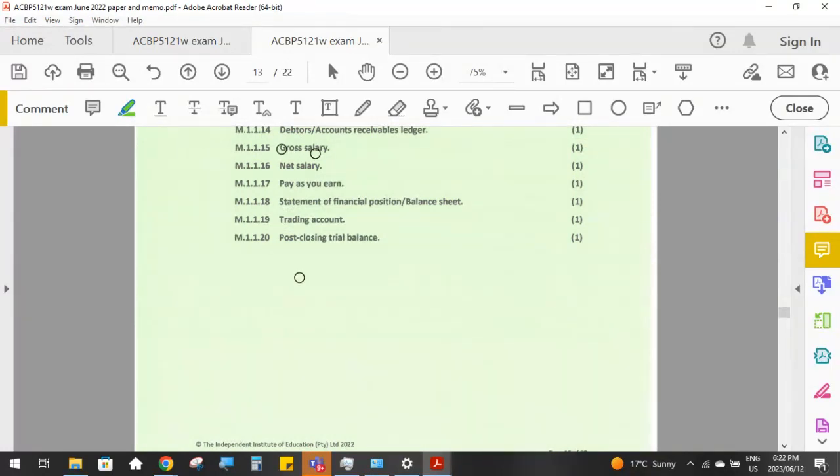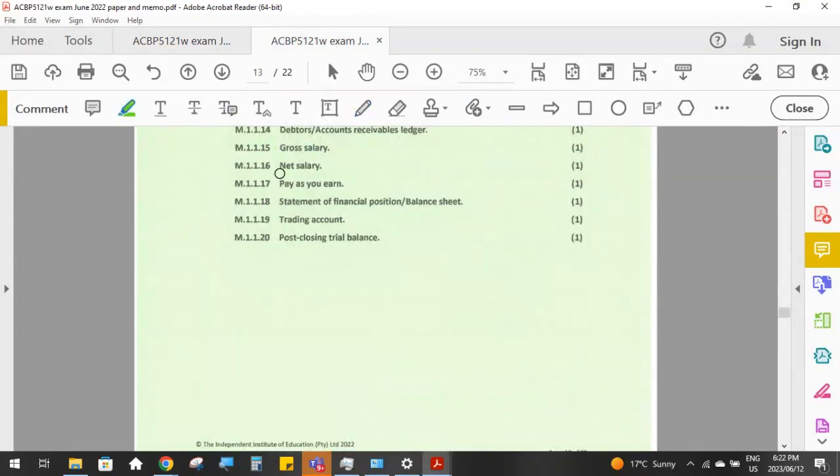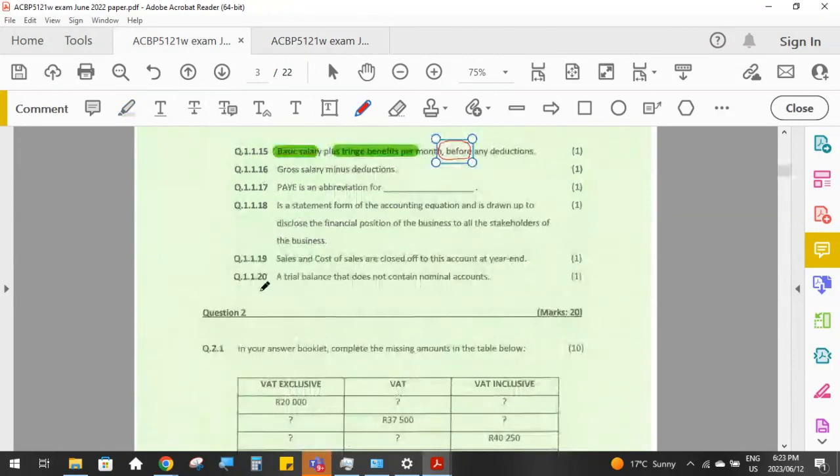Everything that an employee earns, all added together, is called the gross salary. And then after we've taken off the deductions, what's left over is called the net salary.